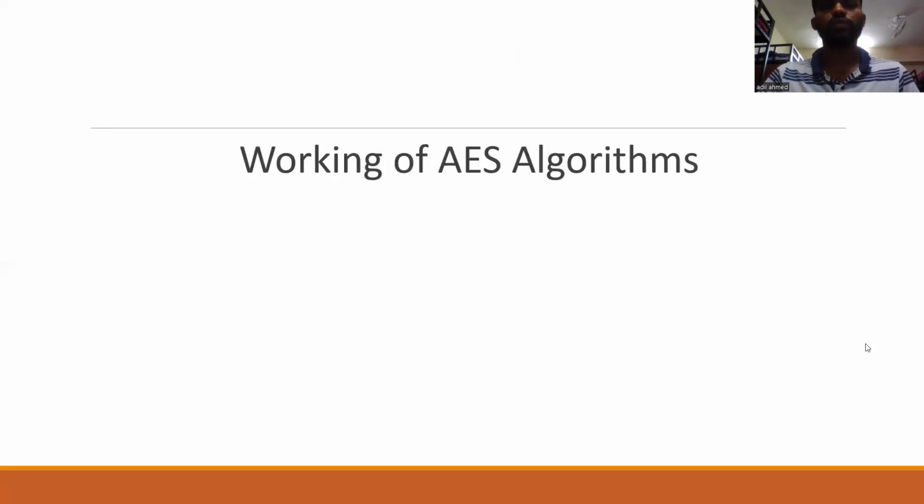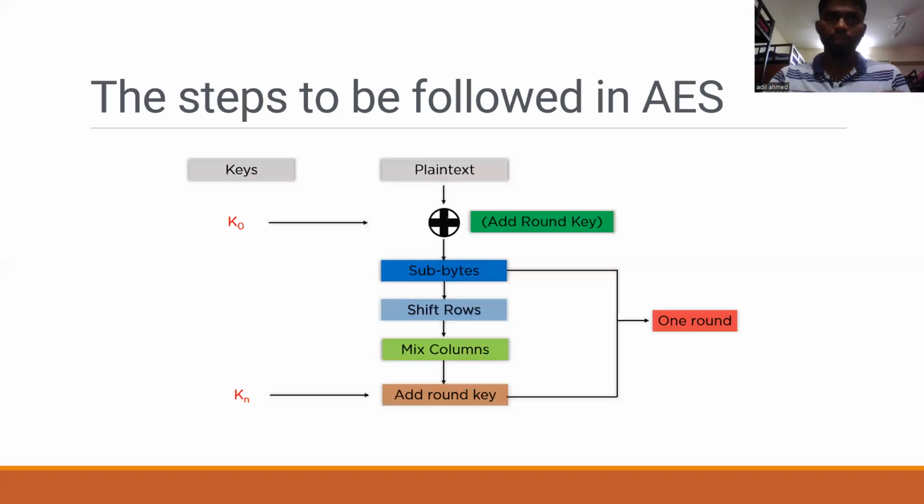Let's get to the working of the architecture. It has rounds from the plain text to the ciphertext, and each round generates keys, so overall n plus 1 round keys are generated. The sub bytes, shift rows, and mix columns steps are just for one round key generation, and overall it will repeat for the n plus 1 keys.